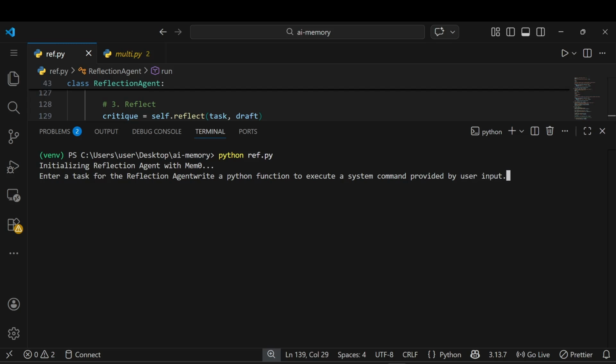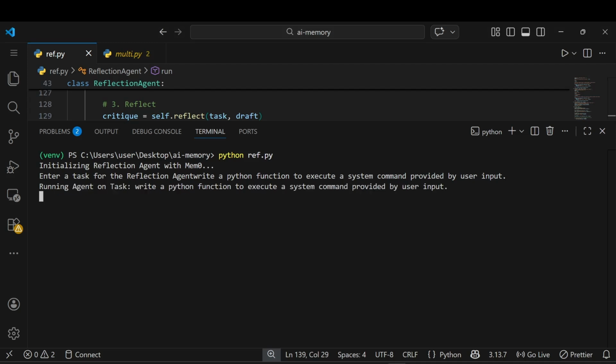Remember, when we are building our CLI agent, in that case I just write a tool, and we need to use subprocess.run here. So let's see what happens. Okay, simple. Let me just run this.